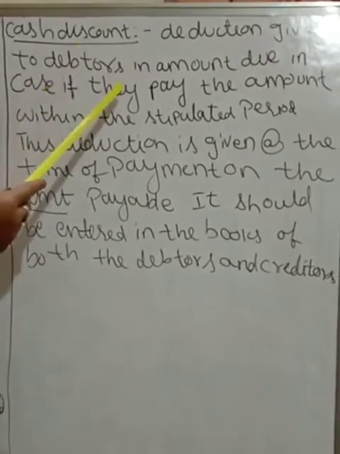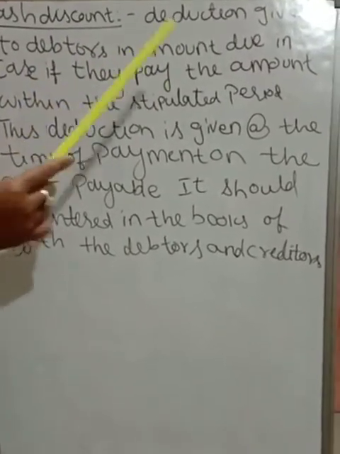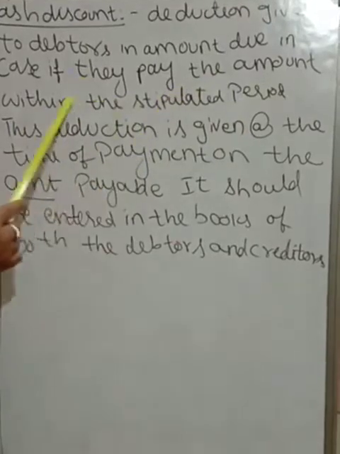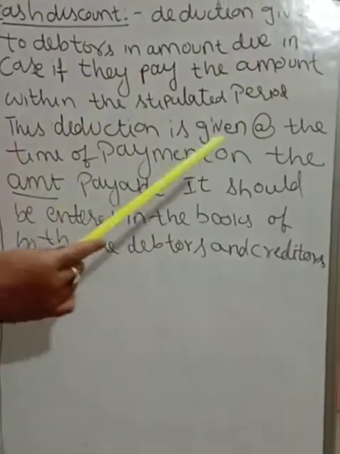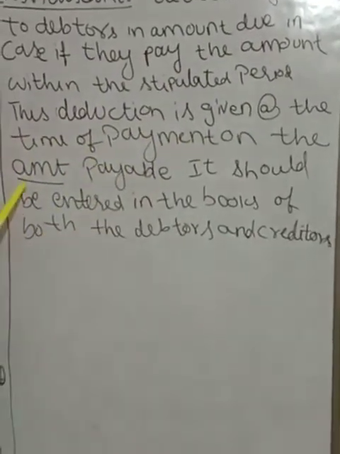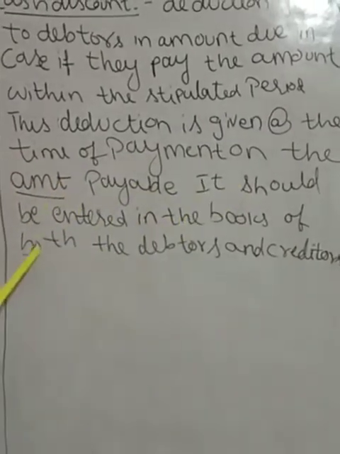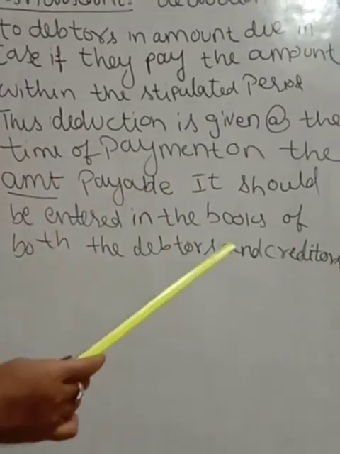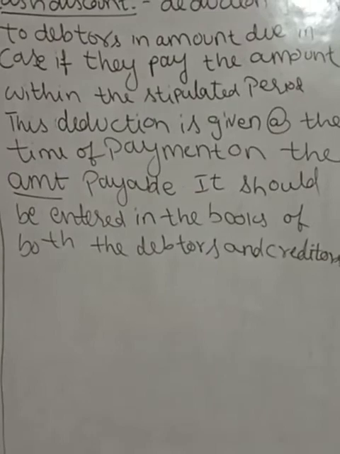The deduction is given to debtors on the amount due if they pay within the stipulated period, at the time of payment on the amount payable. It should be entered in the books of both the debtors and creditors. This is about the basic terms.